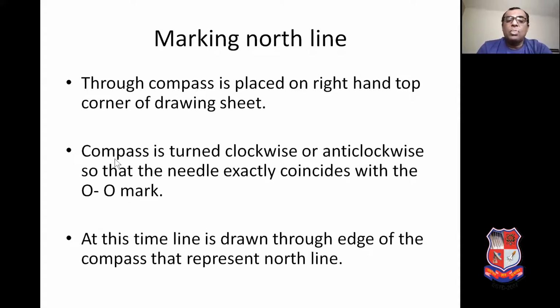To mark the north direction, the compass is turned in the clockwise or anti-clockwise direction, so that the needle, which is pivoted on the center of the compass, coincides with the 0-0 readings that are marked at both ends of the compass. At this time, the line is drawn through the edge of the compass, and that represents the north direction on the drawing sheet.